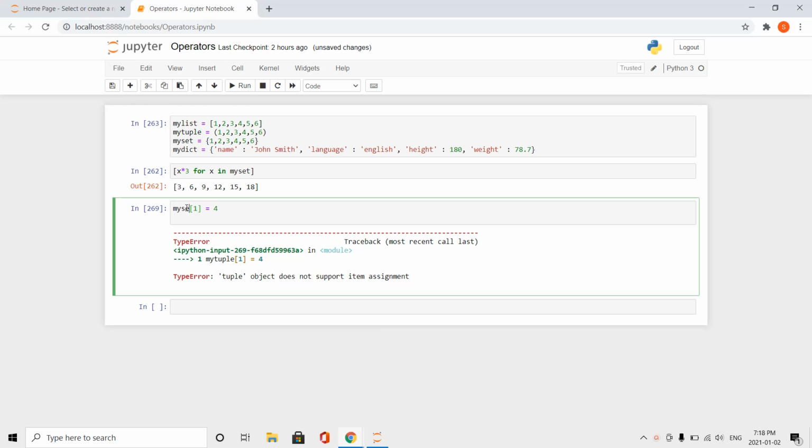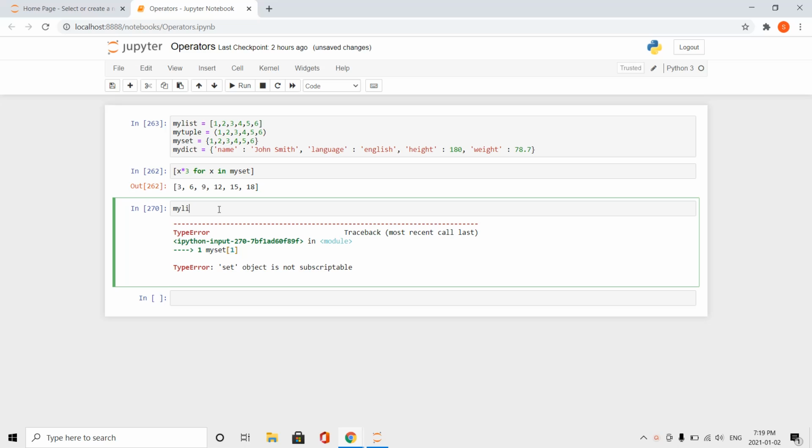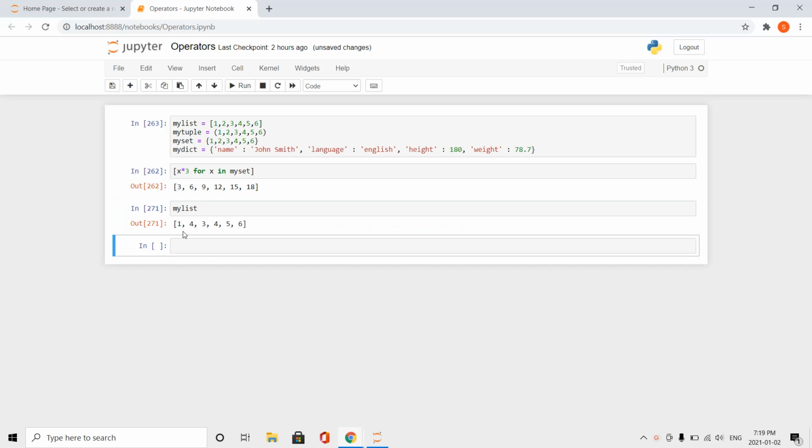For sets, I cannot even locate an index value. The reason is there are no indexes in a set. They are just a collection of unique items. In fact, we can demonstrate that by turning our current mylist, which if you remember is 1, 4, 3, 4, 5, 6, into a set and see what happens. 1, 3, 4, 5, 6. One of the fours is gone.